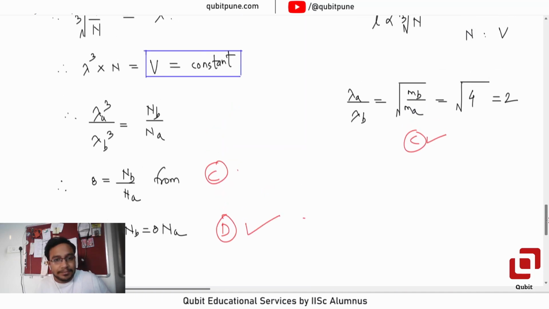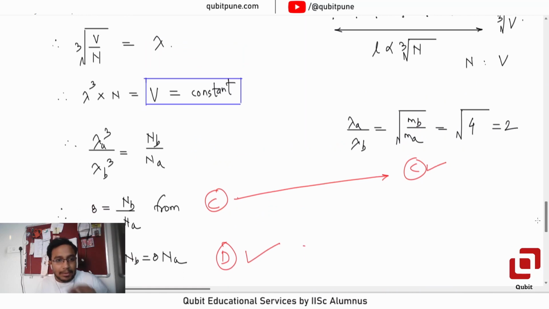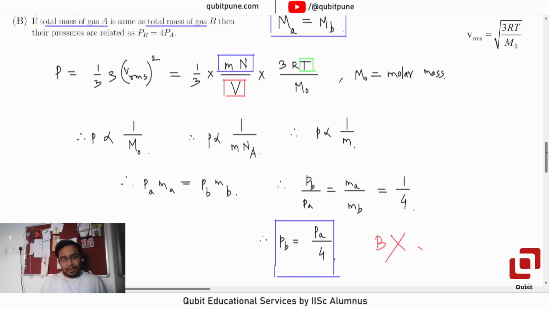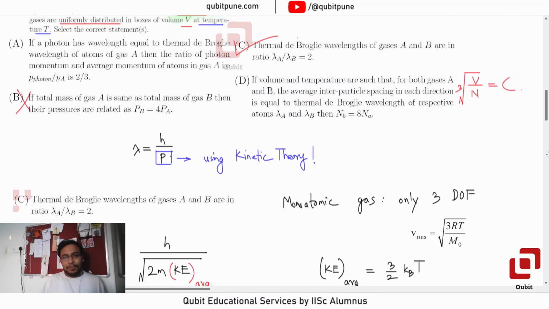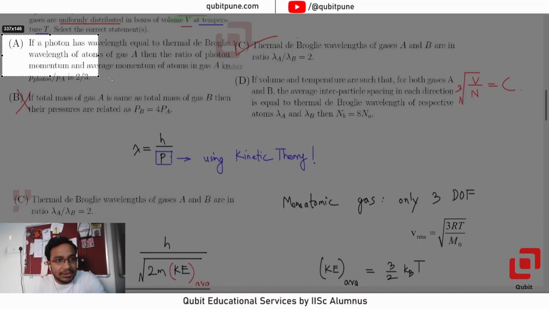Okay, understood? Which means the thermal de Broglie wavelength formula has so far been used only in option C. Then in options B and D we just carried it forward. Now let us come to option A.